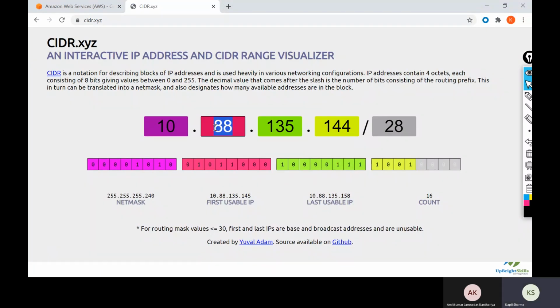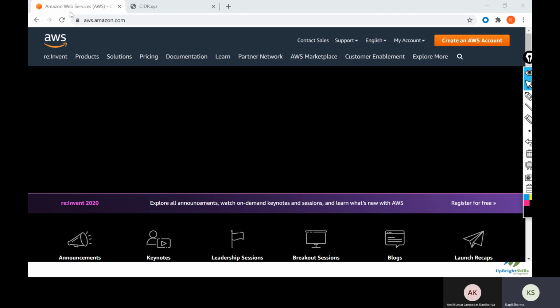Here you can choose whatever range you want. For example, a /24 range gives you 256 IP addresses. If you select /16, you get about 65,000 IP addresses. This is how you can design your own IP range using CIDR.xyz. This is what we are going to use for today's lesson, and we will be creating our own VPC.